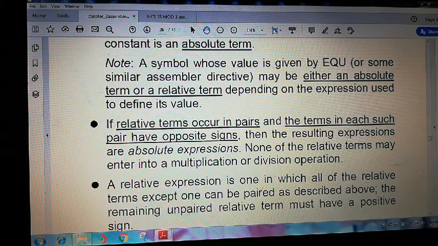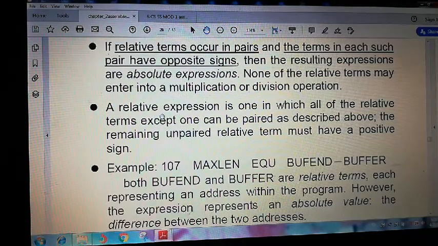None of the relative terms may enter into multiplication or division operations. A relative expression is one in which all the relative terms except one can be paired as described above. The remaining unpaired relative term must have a positive sign.